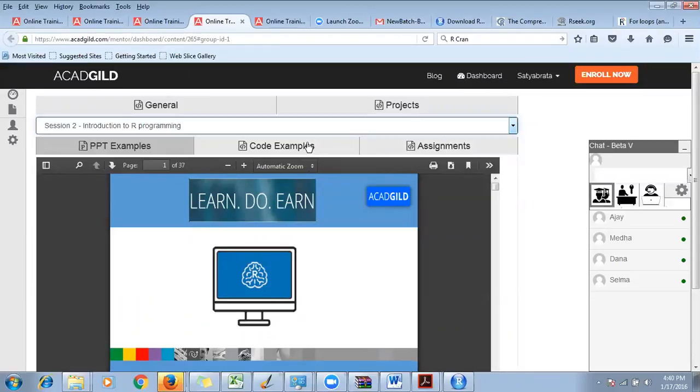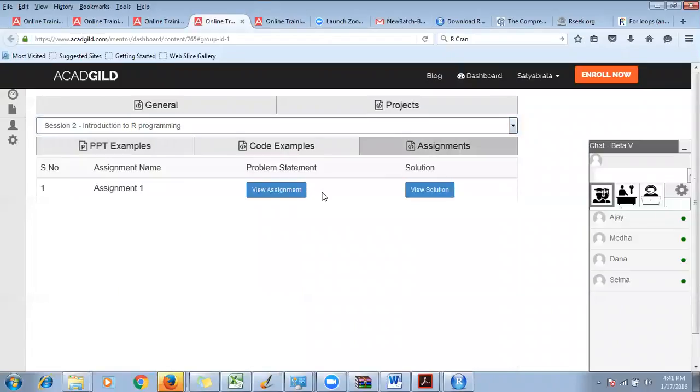For today's session, I have not covered the codes because I don't feel it's the right stage to introduce codes to you, because you have not yet done a single line of R statement. So it's not the right time to introduce codes to you. We'll skip this part. Go ahead and look into the assignment.